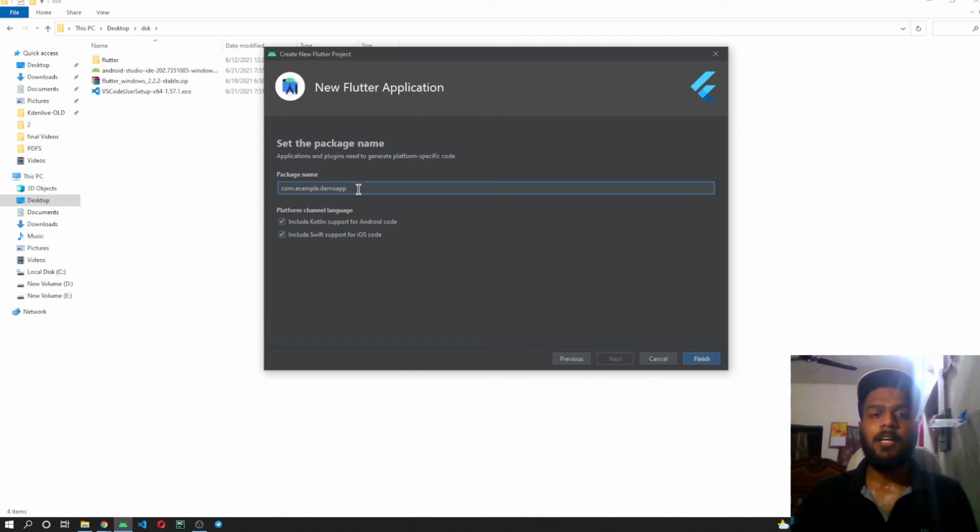So why do we need a package name? Because whenever you are creating an app and you want to put the app on any of the app stores, or while you are creating an iOS app and you want to host it on the App Store, you will need a package name to uniquely identify your app. So that's why we are asked for a package name. I'm keeping it as default for now, and I'll be keeping these things also in default mode only, and clicking on the finish button so that the project is created. Let's wait until the project is created.